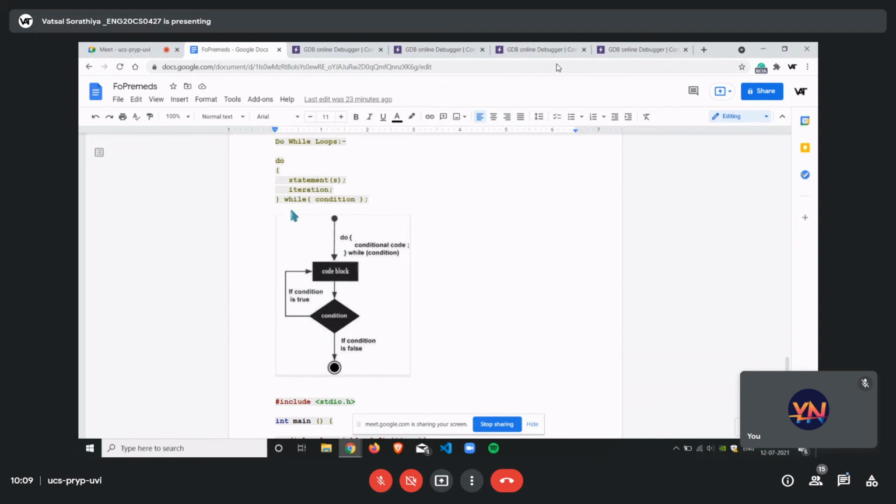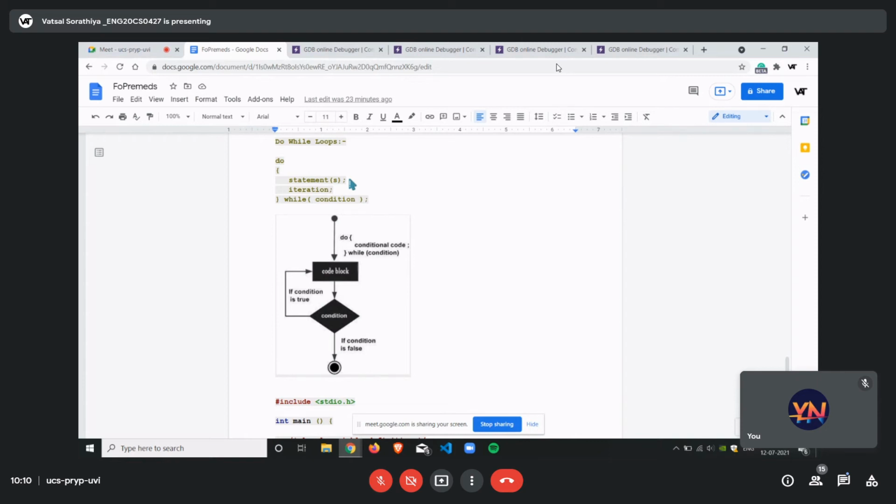For example, again, if we have taken a's value as 10 and in the condition a's value should be less than 5, then the first time it will print the statement inside the block, whatever you have asked it to do. From the next time it will check and iterate, but it will not print 11 or so after 10, because it will again fail the condition of a is less than 5. So this is the only difference between do while and while loop.